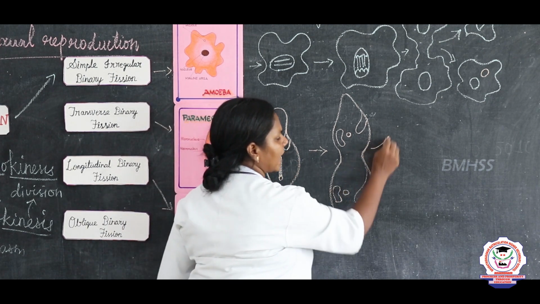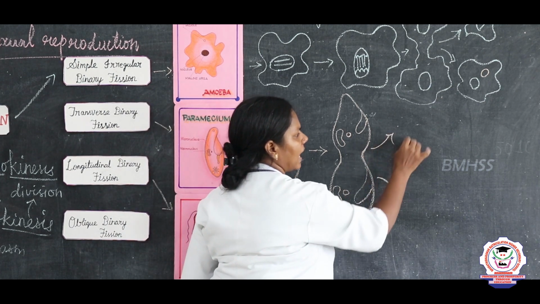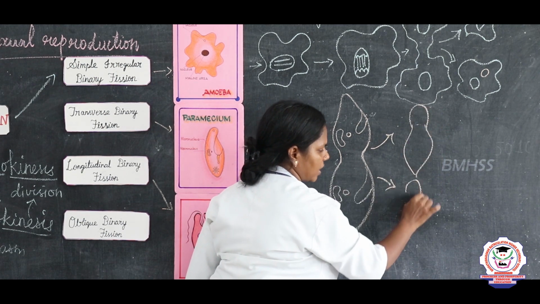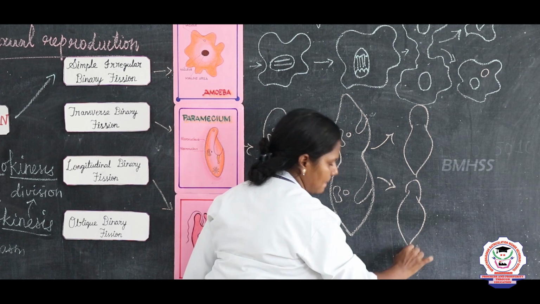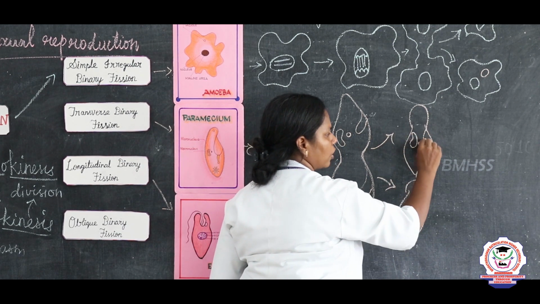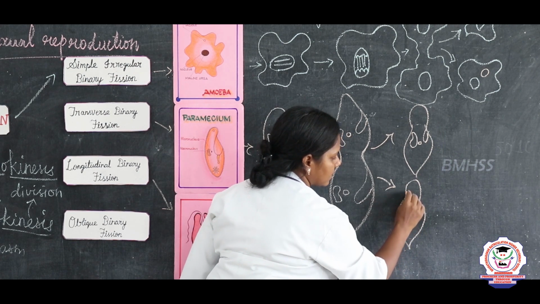Now this organism completely separates and develops into an individual paramecium with the macronucleus, micronucleus and the grooves, all the things.